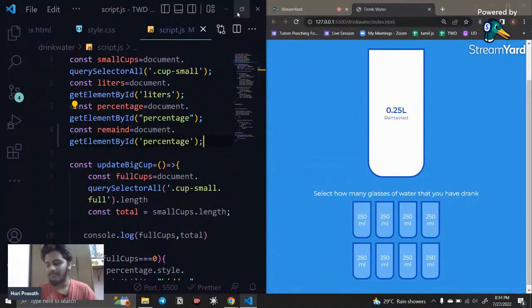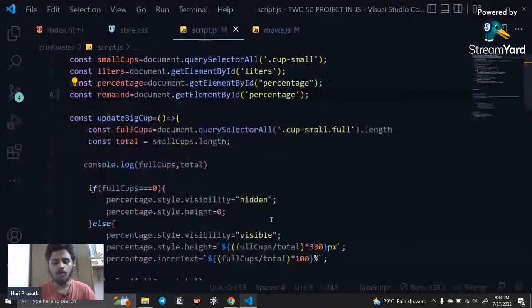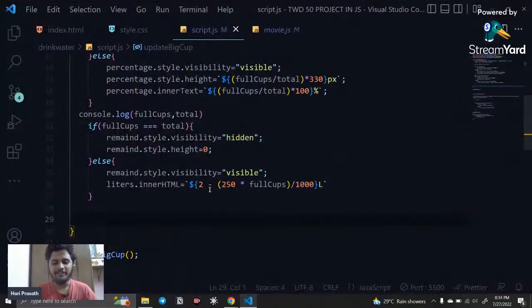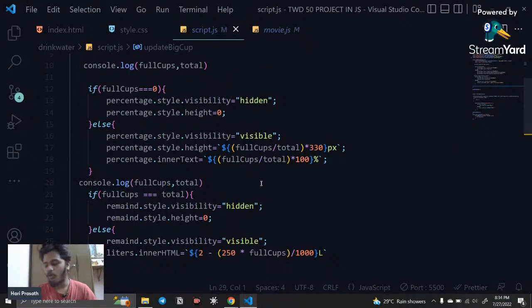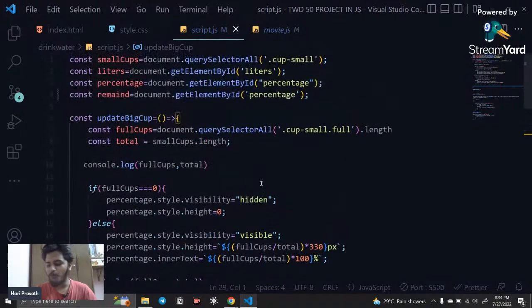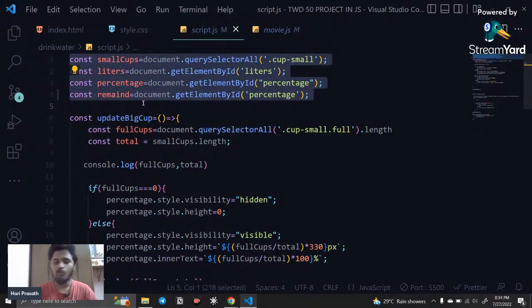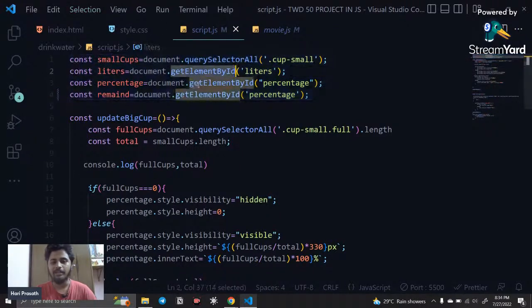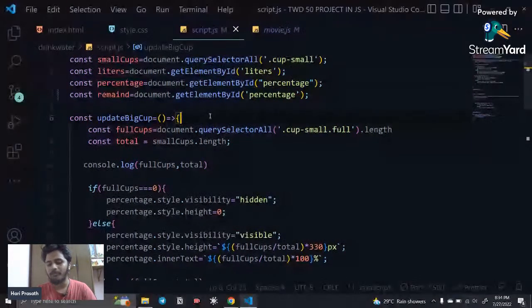Actually, I checked all the logical code, all the mathematical calculations, everything. There is no problem with our code. So where did the error come from? Here you can notice these four variables. In the previous class we did copy and paste, because I wanted to fetch with getElementById every time. So I just copied and pasted it again and again. Usually when we copy and paste code, we forget to change the elements.